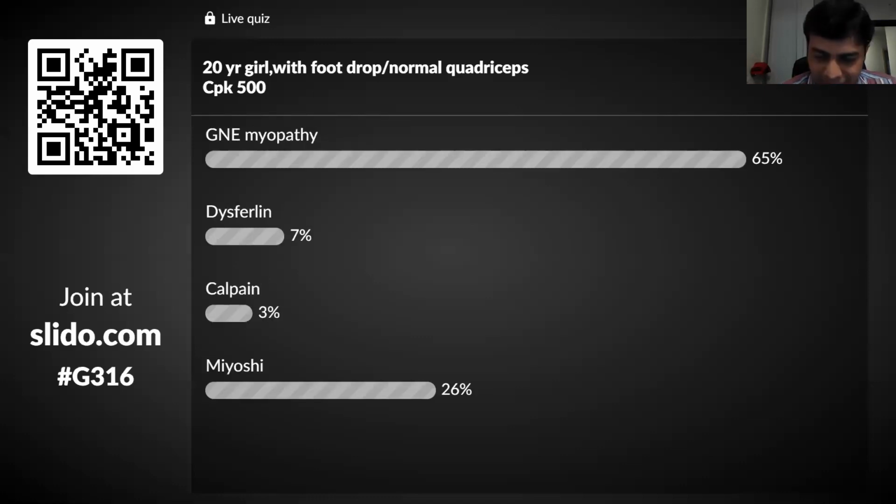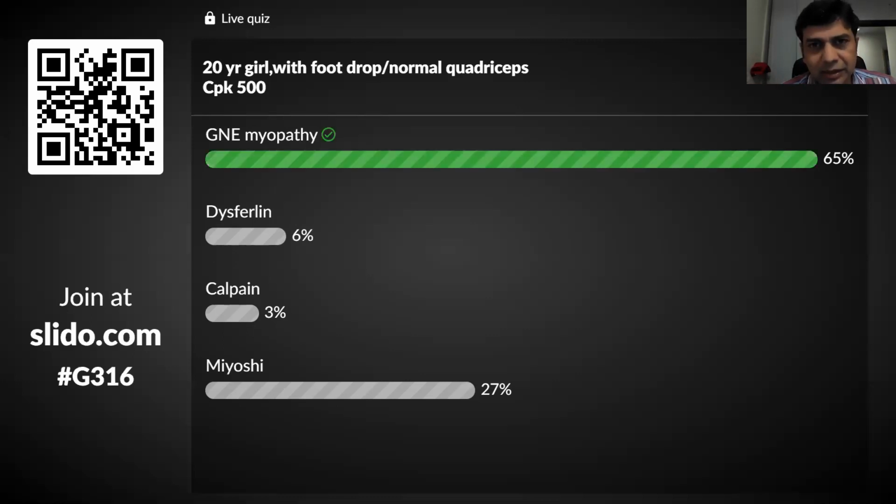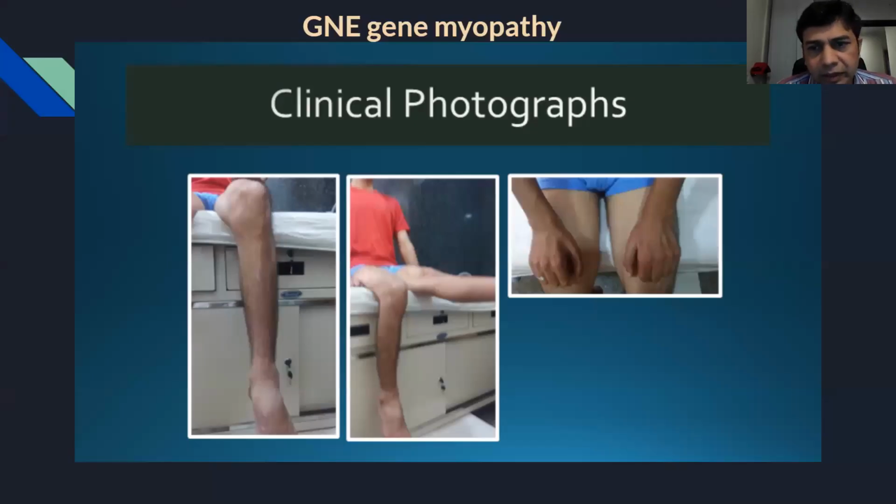Perfect. So most of you have answered correctly. This was quite simple, and we discussed this case in the muscle discussion last week. This is the typical GNE gene myopathy, with intact quadriceps and tibialis anterior weakness. Remember, as sir told you last time, they can develop proximal hip girdle weakness also, but quadriceps are often spared.